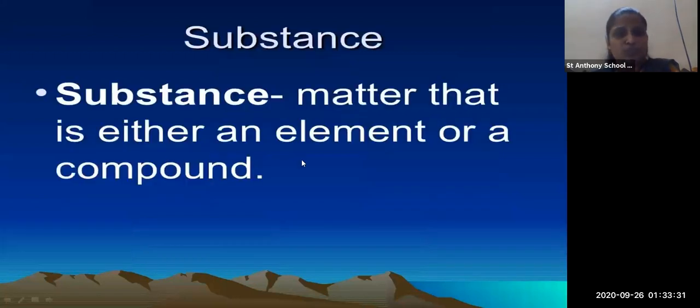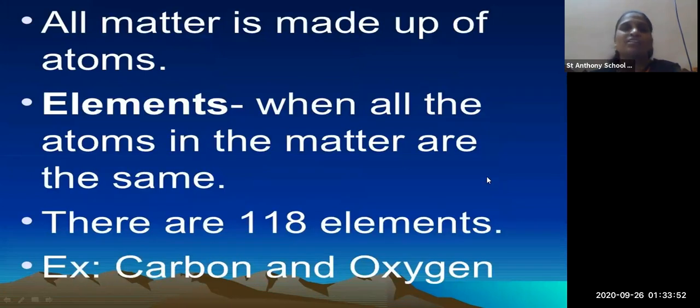Okay. So what is a substance? A substance is matter that is either an element or a compound. So a substance can be either an element or a compound. As we all know, all matter is made up of atoms. Then what are elements? When all the atoms in the matter are the same,